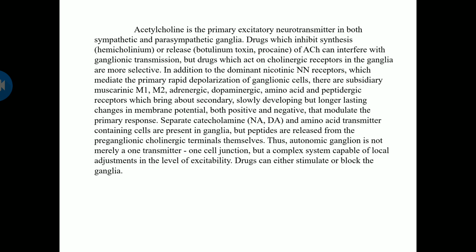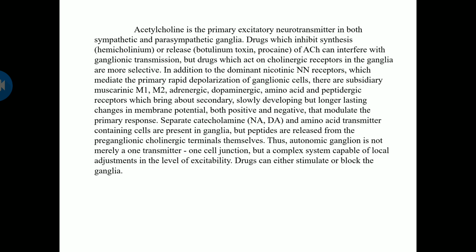So in addition to dominant nicotinic receptors which mediate the primary rapid depolarization in the ganglionic cells, there are subsidiary muscarinic M1, M2, adrenergic, dopaminergic, amino acid and peptidergic receptors also present, which bring about the secondary slowly developing but longer lasting changes in the membrane potential, both positive and negative side, that modulate the primary response. So that is the secondary effect produced by these receptors which will alter the primary ganglionic response.